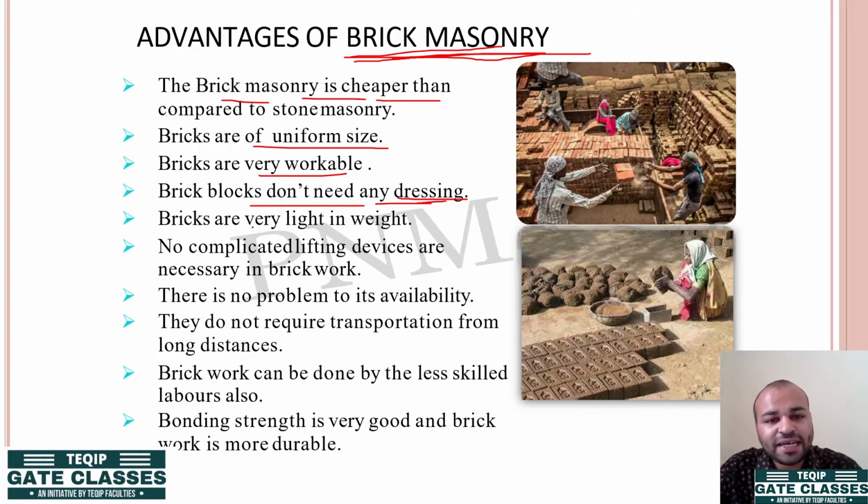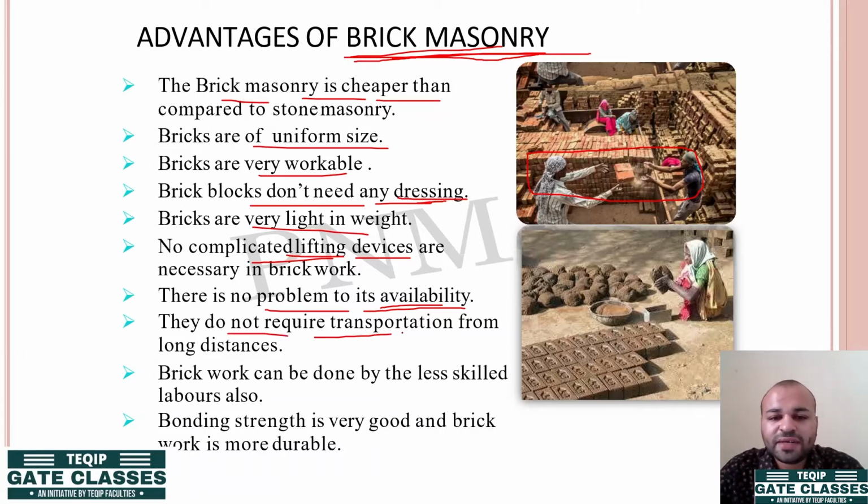Then bricks are very light in weight. They don't need any complicated lifting devices. Laborers can directly lift them. Then there is no problem with its availability. There is a lot of availability across the world for bricks, but stones are not very much available across the world for construction of buildings.